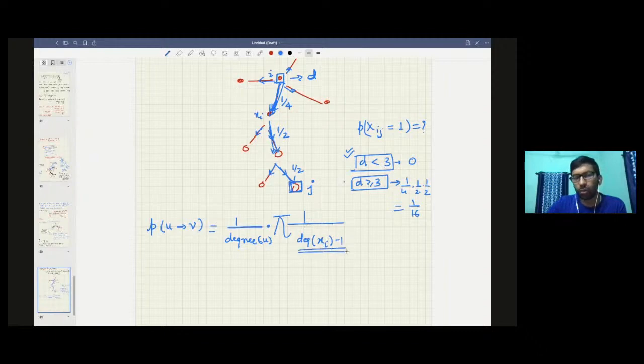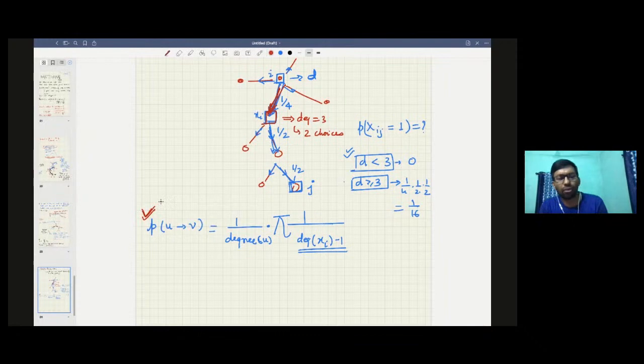Why do you take degree of x minus 1? Clearly, when you are at any intermediary node, you must have taken one of the edges to reach here in the first place. So when you have taken that edge, that option is not there with you. If it has a degree equal to 3, for example, in this case, you have only two choices, because you have already taken this path. In general, this is true for all the nodes.